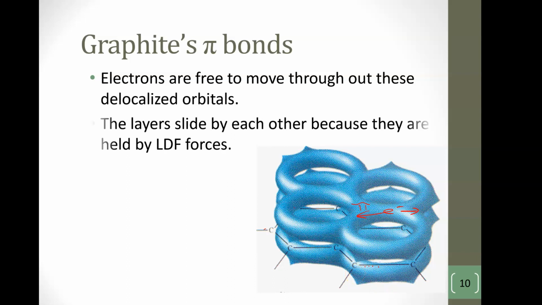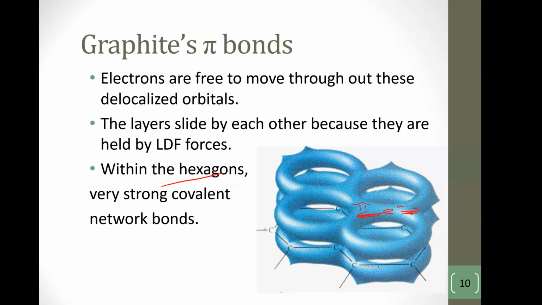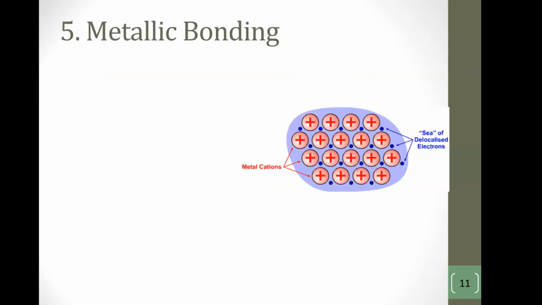That's why graphite is very good as a conductor, and because these layers are relatively easy to break, it breaks off a layer of graphite every time. If you write with a pencil, pencils are layers of graphite, and every time you press down, you're leaving behind little layers of graphite. It's kind of cool. Within those hexagons, very strong. Outside the hexagons, very weak. So that's covalent network. Literally 4 things.